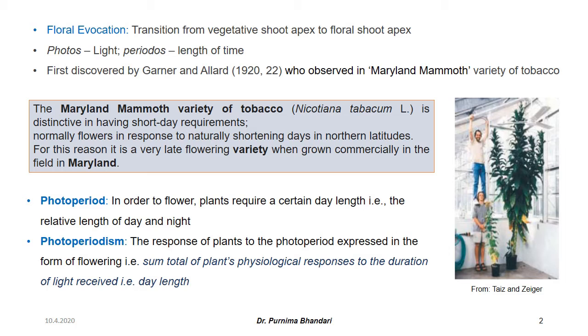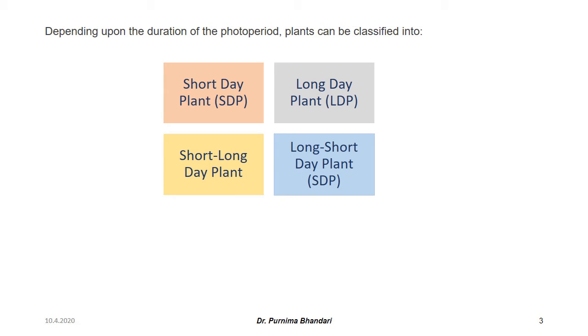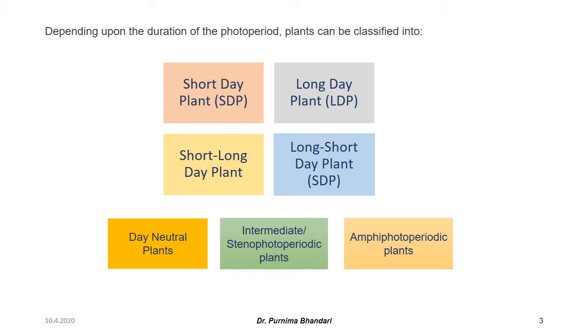That is, it is the sum total of plants' physiological responses to the duration of light received. Depending upon the duration of the photoperiod, plants can be classified into short day plants, long day plants, short long day plants, and long short day plants. Apart from that, three categories have also been introduced in the last 10 years, that is day neutral plants, intermediate or stenophotoperiodic plants, and amphiphotoperiodic plants.